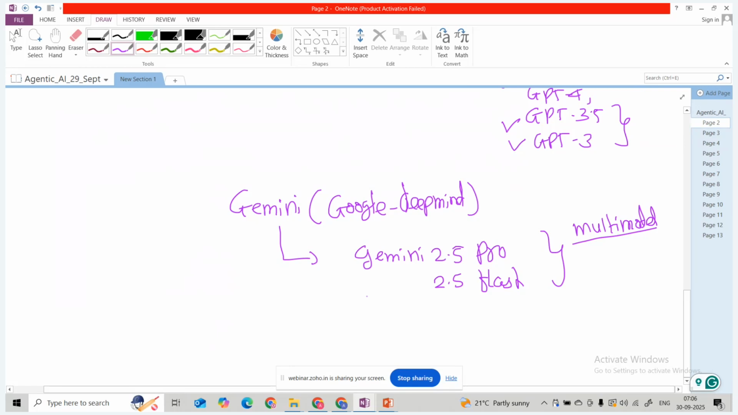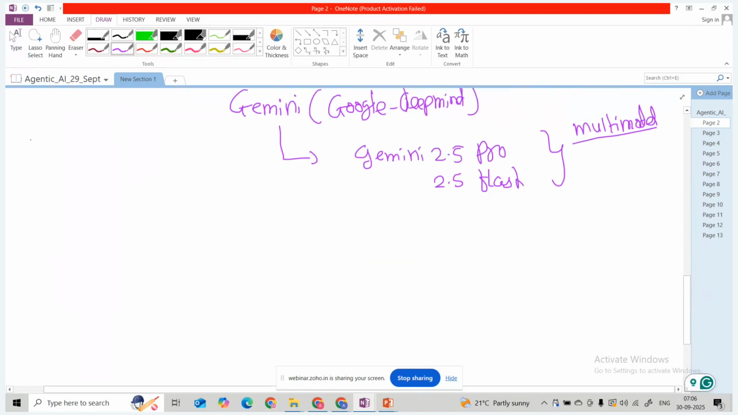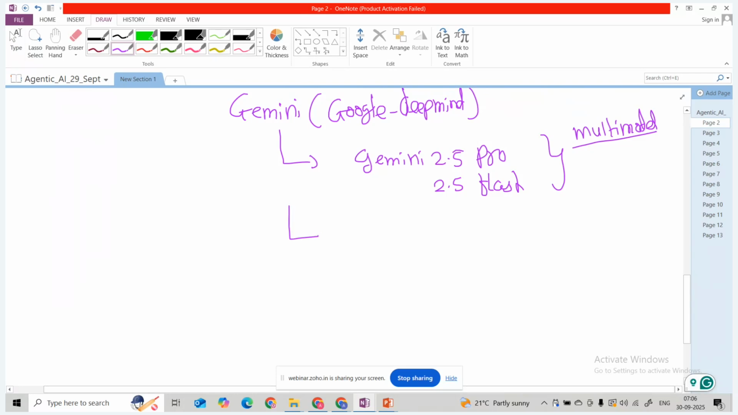Then another competitor: Gemini also came up with an open source model called Gemma. Initially they came up with the Gemma model as an open source model, but now it is deprecated, and they have moved to 2.5 Pro. Earlier there was 1.5 Pro and 2 Pro, but these are deprecated models as of now, and now we are using 2.5 Pro. These are the advanced models.